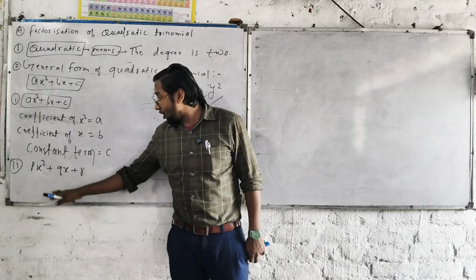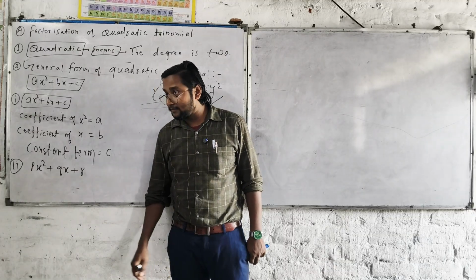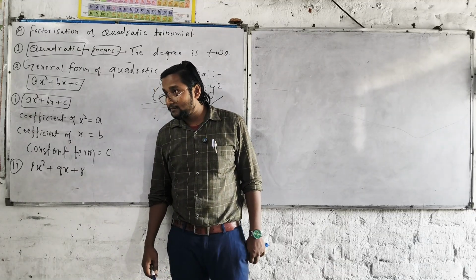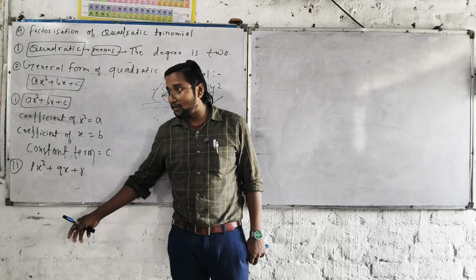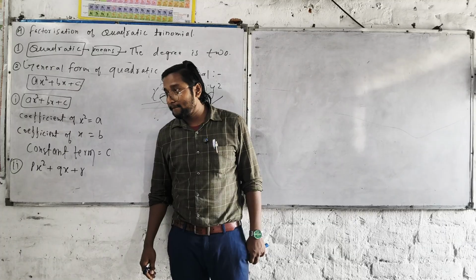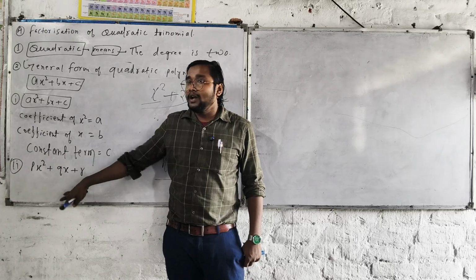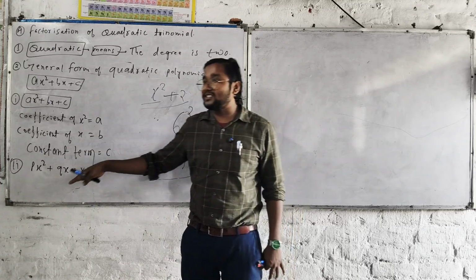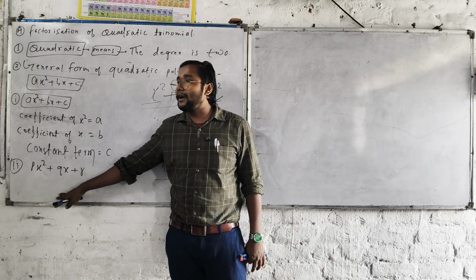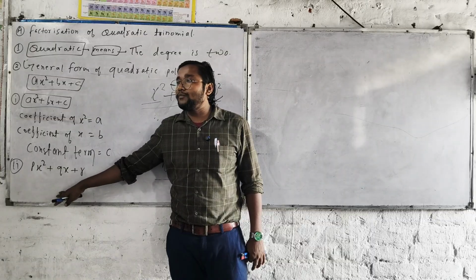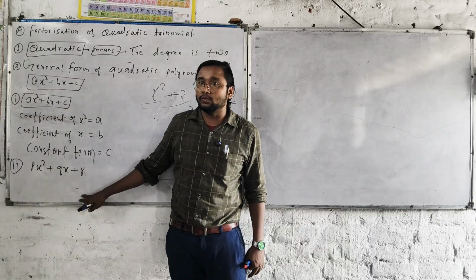What is the coefficient of x? Right now, in this particular question, the coefficient of x is equal to q.